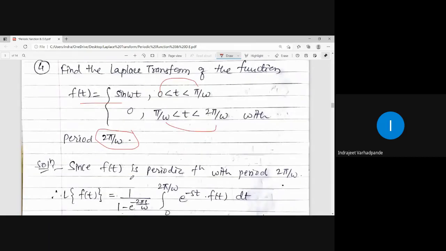Find the Laplace transform of the function. Noted down the question.